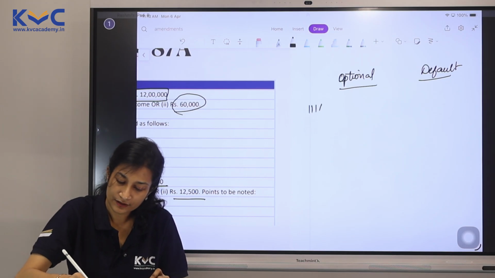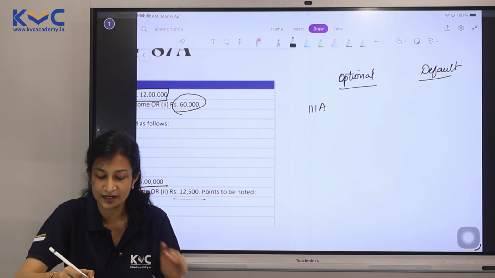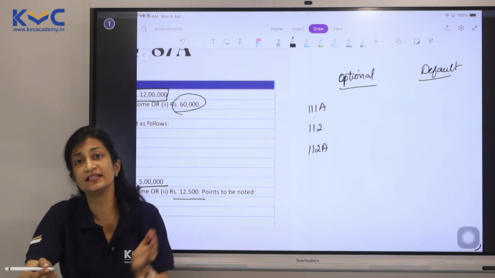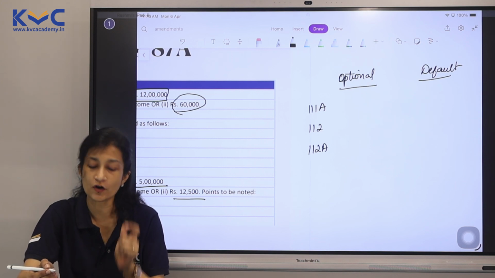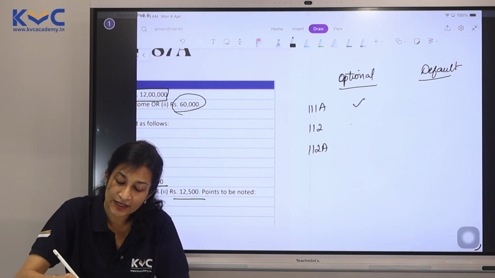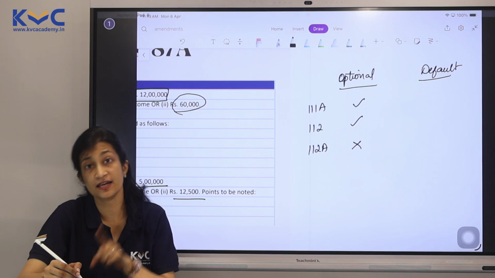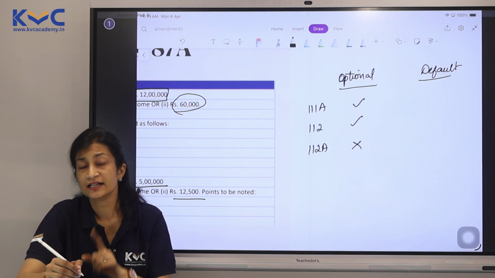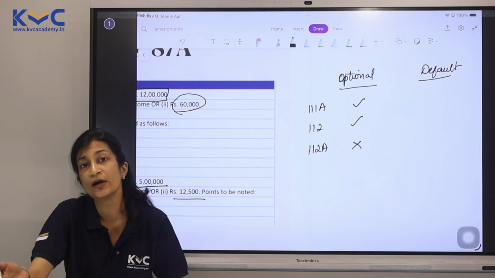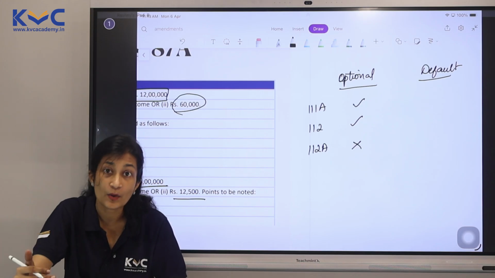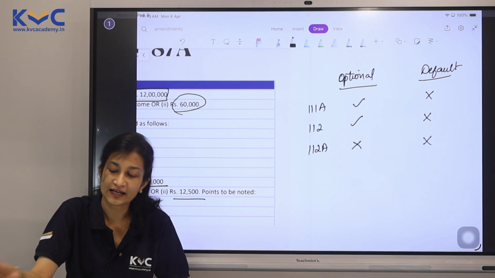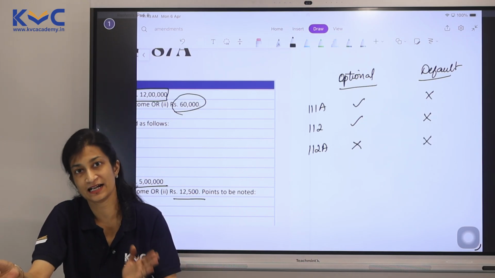So we have three incomes which come at a flat rate. You have 111A, 112, 112A. In capital gains, you know, special rate of taxation is applicable here. As far as optional is concerned, they do get rebate, but not 112A. We have understood earlier even why they enjoy 1,25,000 of exemption anyways. So no point giving them additional rebate. However, default tax regime has taken away rebate for all of these special incomes too.